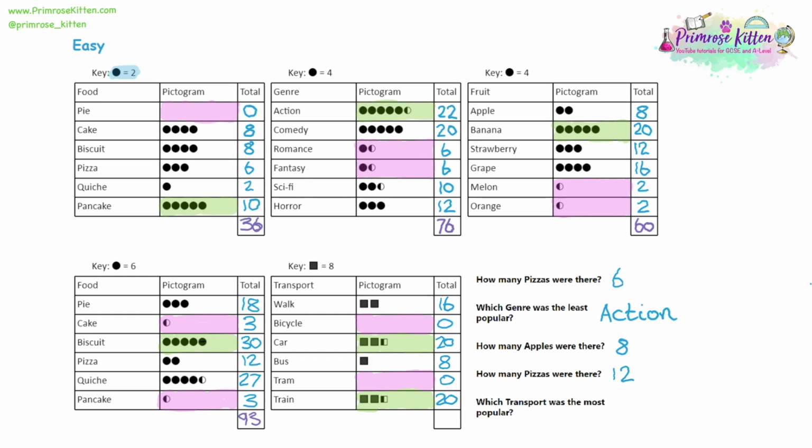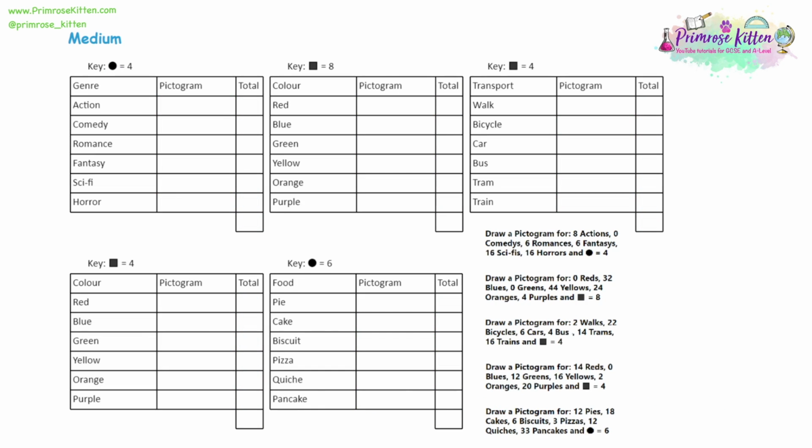And again, we're going to find our total. So we're going to add all these up. 16 plus 0 plus 20 plus 8 plus 0 plus 20. And the total is 64. So you can imagine maybe 2 classes worth of students have been asked about this. Finally, what question had been asked? Which transport was the most popular? Now we know we had a tie break. It was in between car and train, so we can just write both. So car and train.